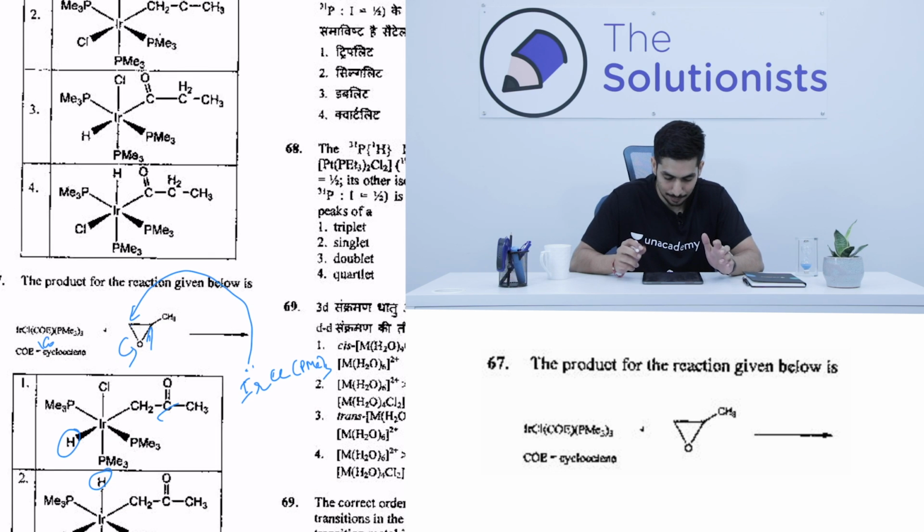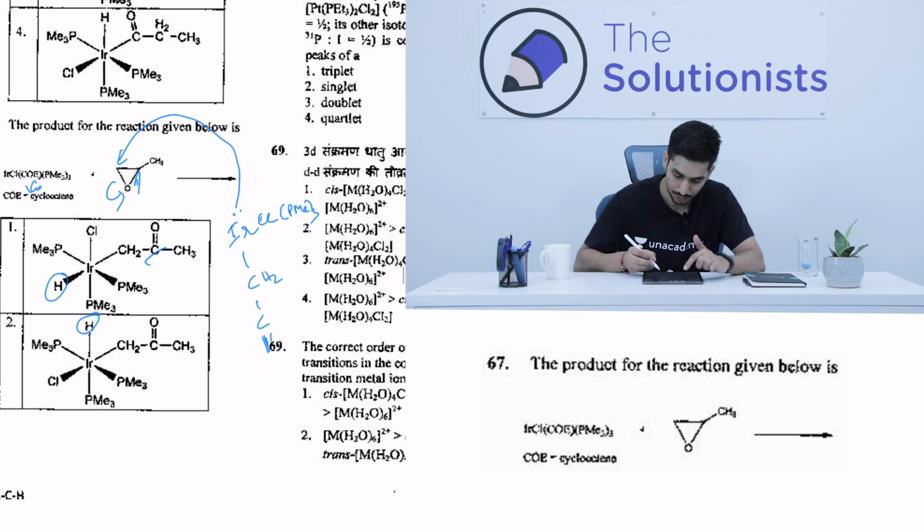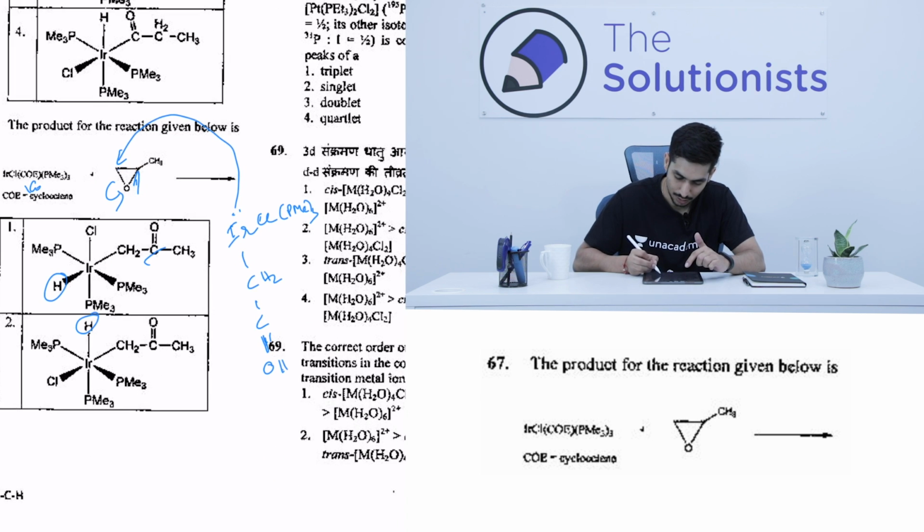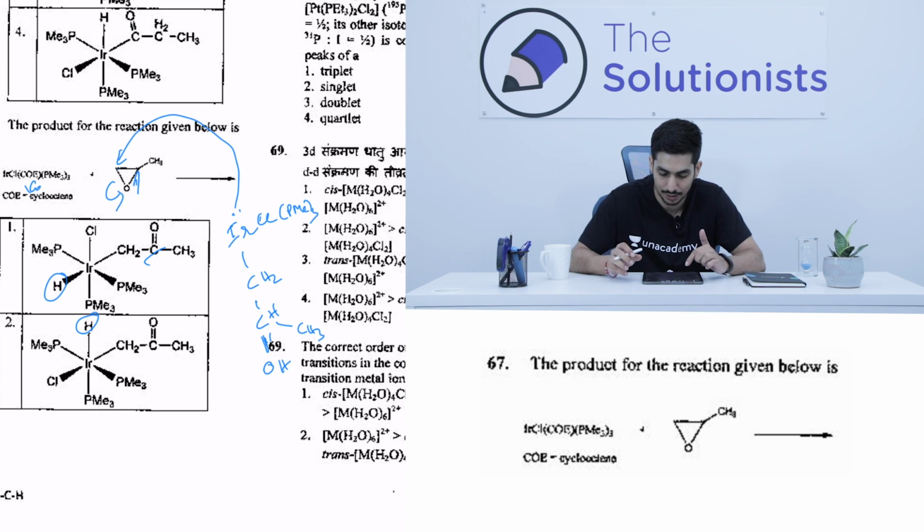Once the epoxide has attached, we will basically get CH2, then first a COH, and then a methyl group attached to this, and this is a CH. Initially this will be formed: Ir, CH2, CH, then we have OH and CH3.